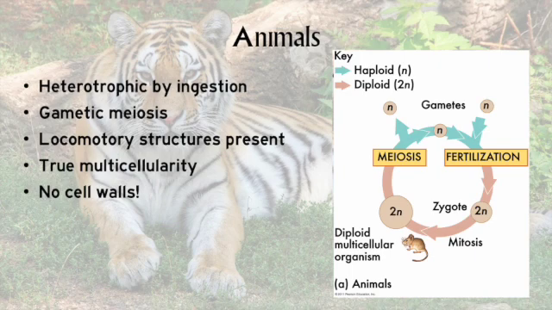Animals also display gametic meiosis. We use meiosis to produce our gametes, which are the only haploid cells. Gametes fuse to form a diploid zygote, and that zygote divides by mitosis to form a diploid multicellular organism.